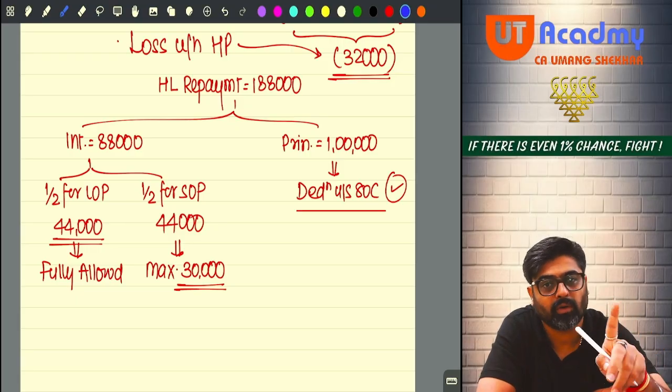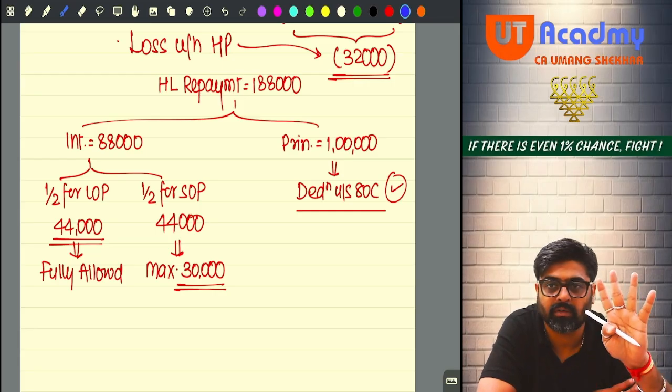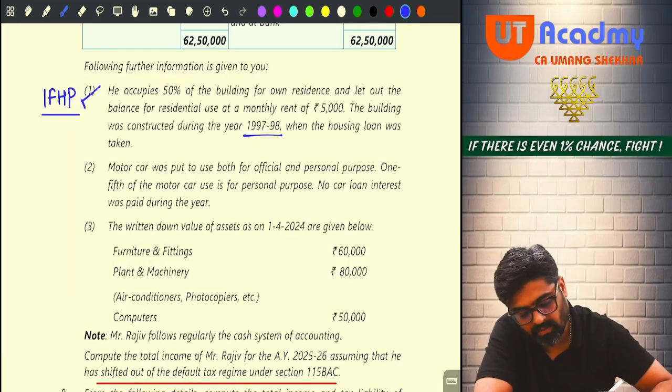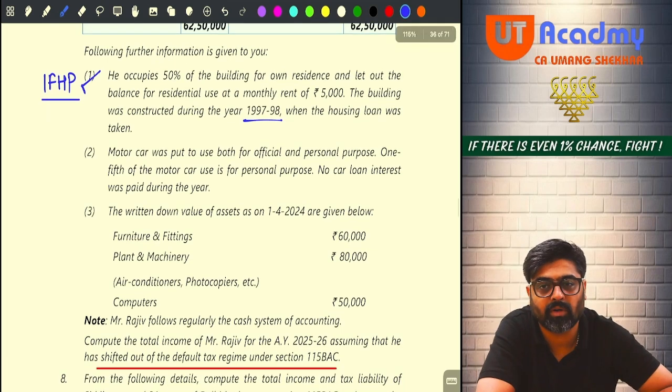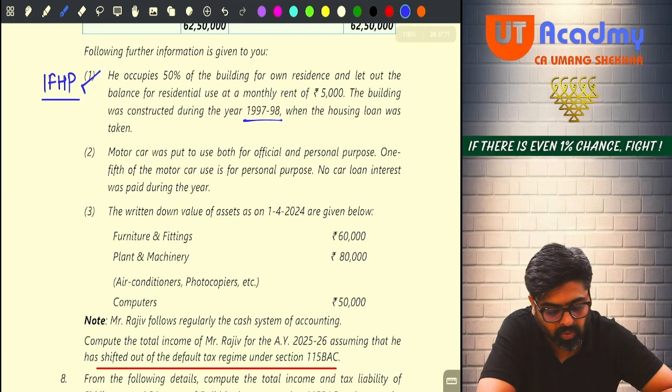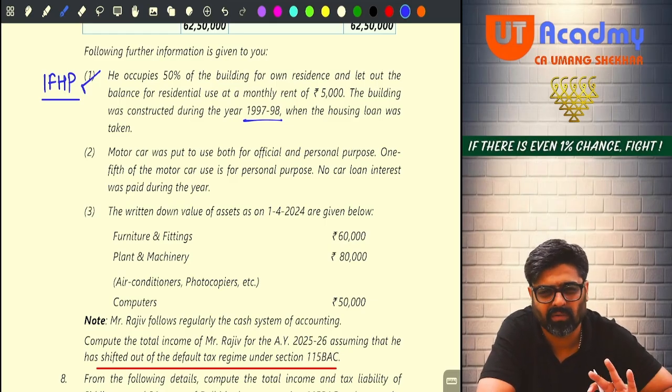I told you about the municipal tax also. I told you about this part also. Now information number 1 is over. Now come to information number 2. Motor car was put to use both for official and personal purposes. 1/5 of the motor car use is for personal purpose. No car loan interest was paid during the year. Forget about the car loan, for 2 minutes.